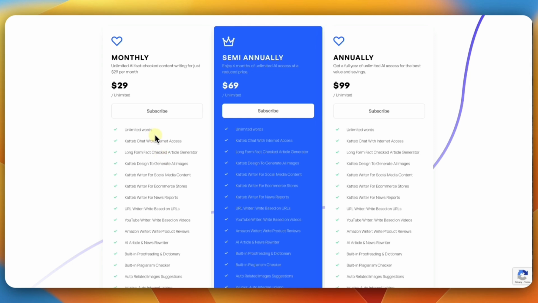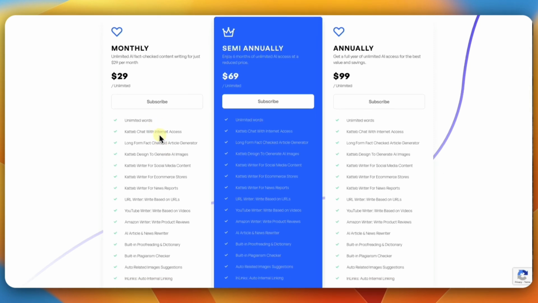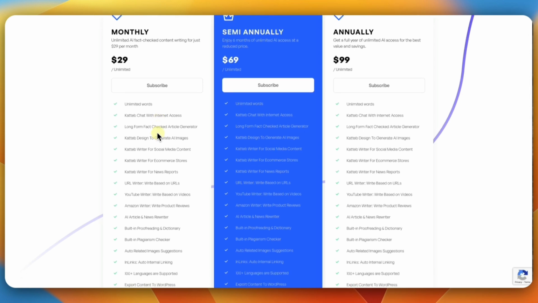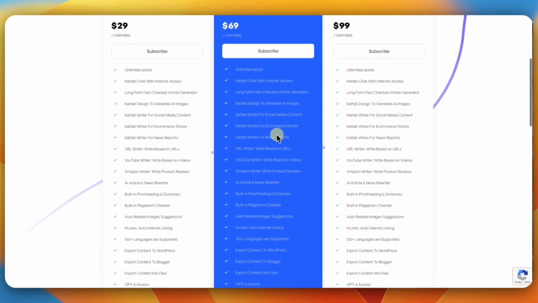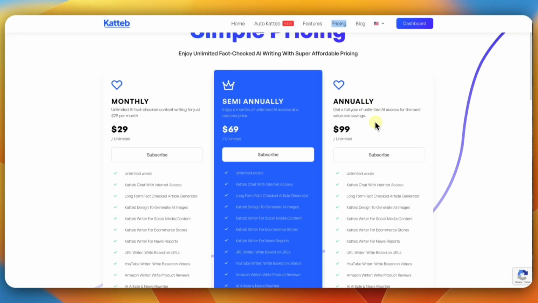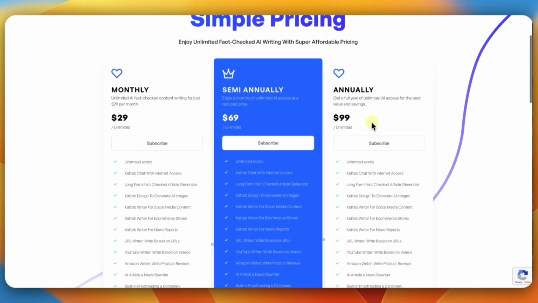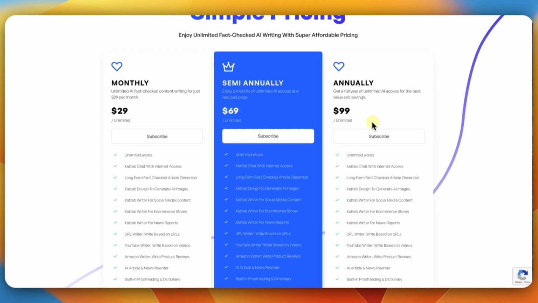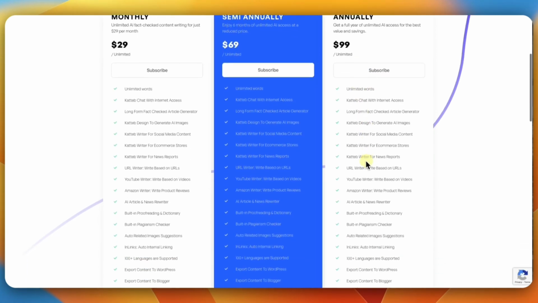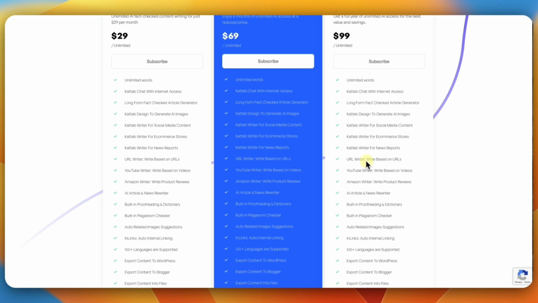But again, if you're using this for content creation for yourself, or you're doing content creation for clients, then this is going to be a good idea. So you got the $29 plan. Then you got the semi-annual plan, which is every 6 months. It's $69, and you get unlimited words and all that. Now they have a plan here which is $99 a year, and you get unlimited. So that's not a bad deal at all. Again, if you need a lot of words, I suggest that you go with one of these plans, because it's going to give you unlimited words.